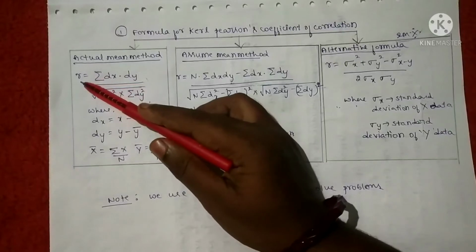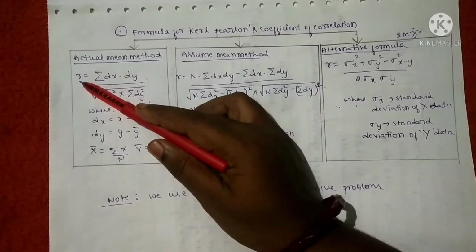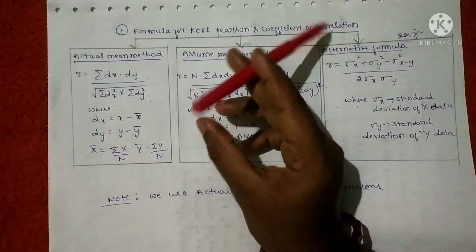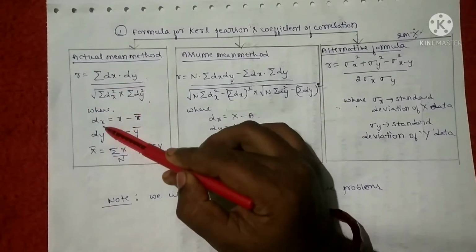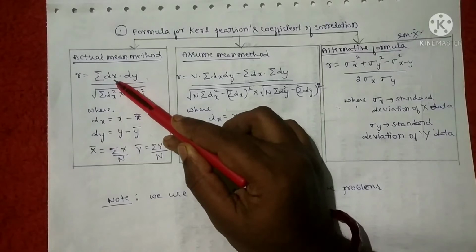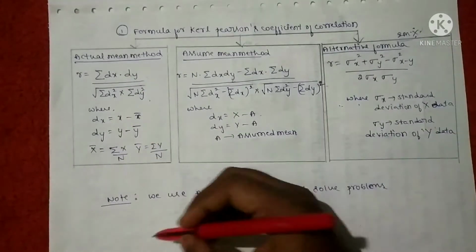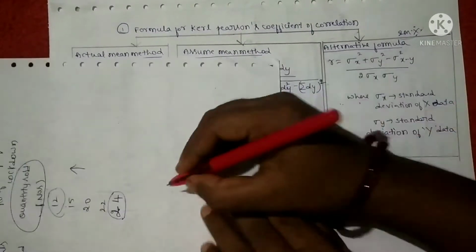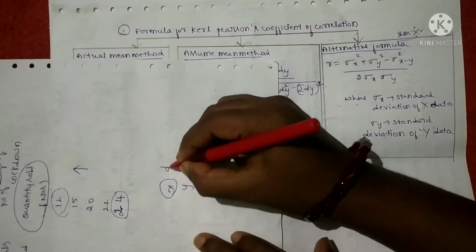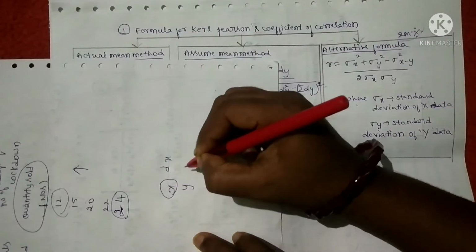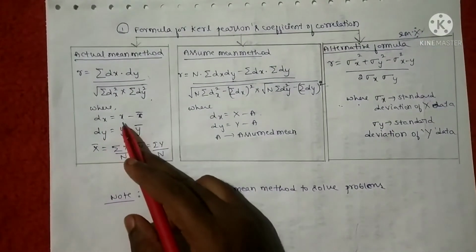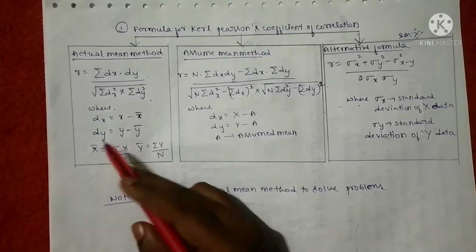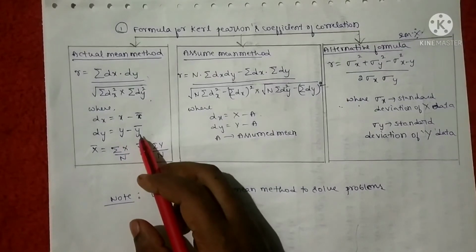Now let me explain the terms. r is none other than, as I already told you, the coefficient of correlation, which is represented by r. So that is why I have written it as r. And dx is none other than, as I have clearly mentioned, the deviation of variable x. So in problems, they will give two sets of values like x and y. So dx represents the deviation for the data x, and dy represents the deviation for the data y. dx can be calculated by using x minus x bar, and dy can be calculated by using y minus y bar.